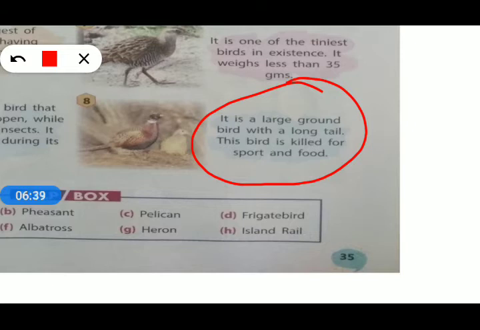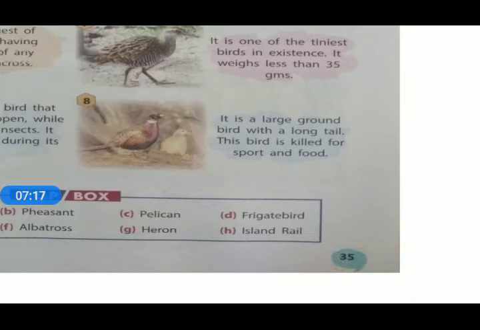That means this bird is especially preferred as food, and it is killed for sport, as hunting games are there, so people almost kill that bird. What is the name of that bird? The name of that bird is pheasant. It is a large ground bird with a long tail that is killed for sport and food.